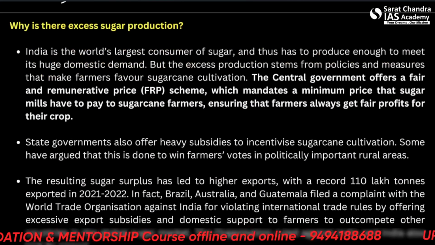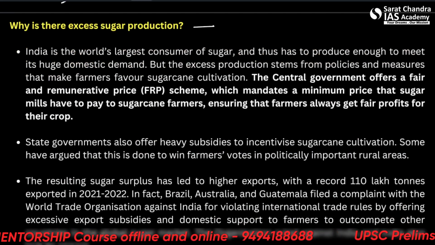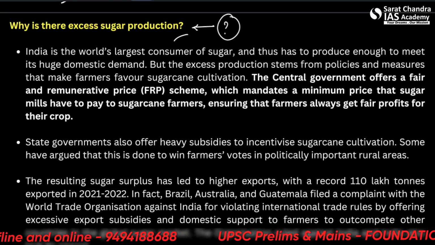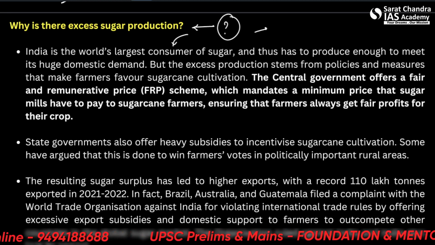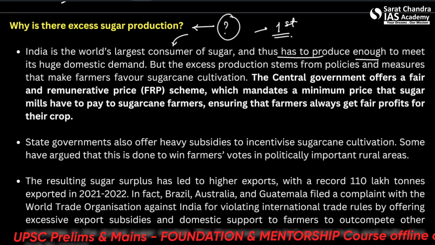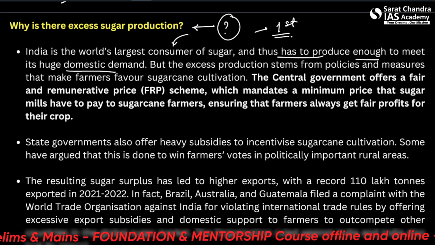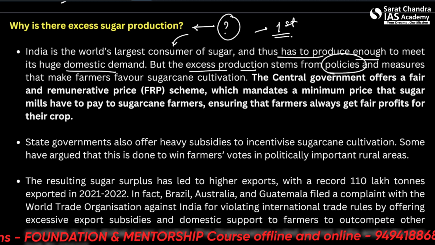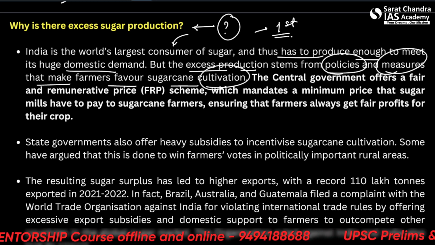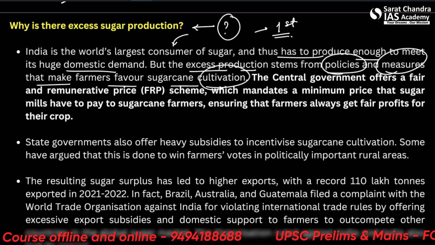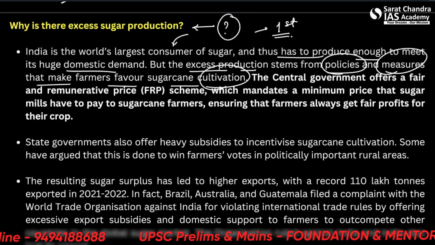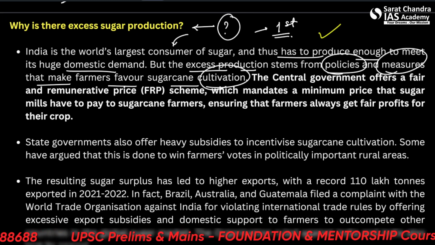Let us see, why is there excess sugar production? What is the reason for this? So India is the world's largest consumer of sugar. So producer also and consumer also, the first. And thus has to produce enough to meet its huge domestic demand. But the excess production stems from policies and measures that make farmers favor sugarcane cultivation. So what policies and measures has the government taken that has given such a benefit to farmers that they love to cultivate sugarcane?